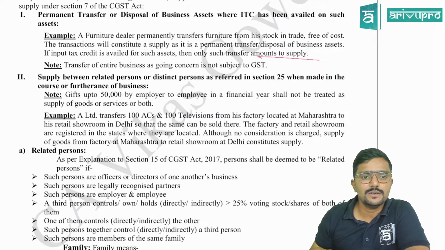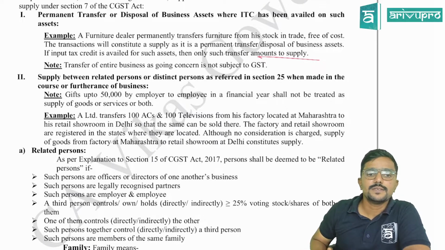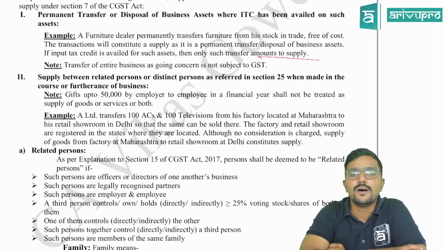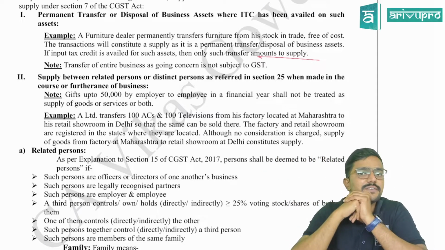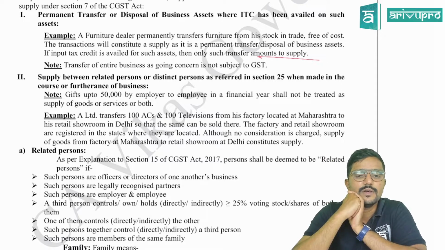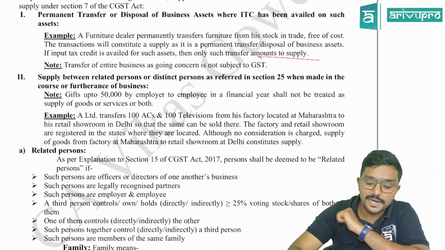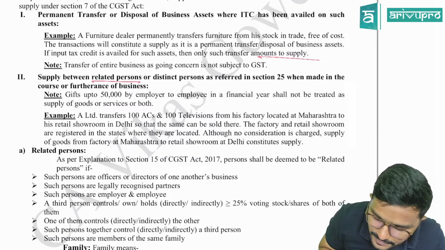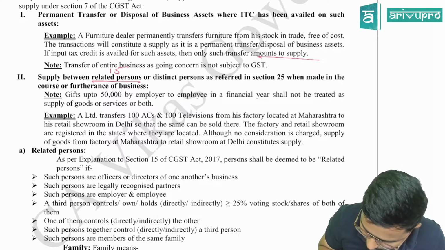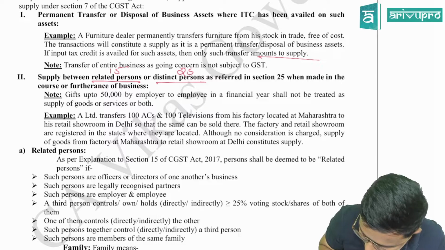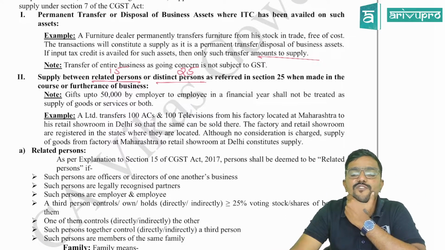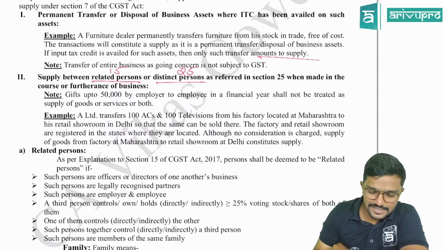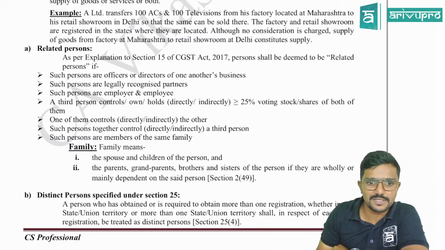Next, second one. Supply, second para. Supply between related persons or distinct persons as referred in section 25. Means who is a related person or who is a distinct person is given in section 25. We will see that. Who is a related person is covered in section 15. Who is a distinct person is covered in section 25, that is the registration chapter. When made in the course or furtherance of business. Sir, what is it? First, let us understand who is related, who is a distinct person.